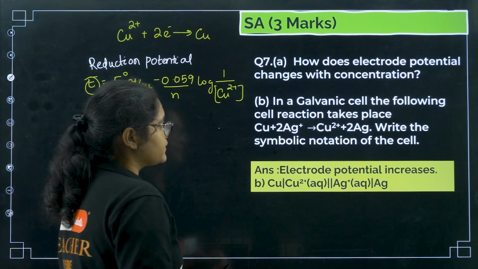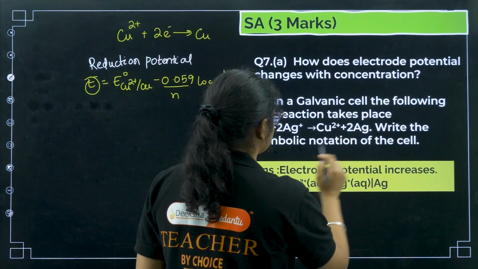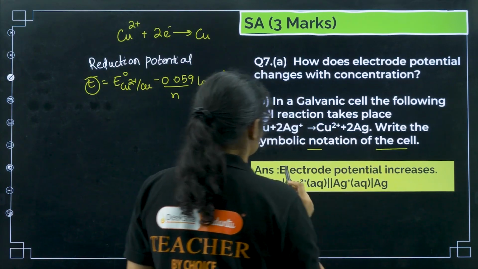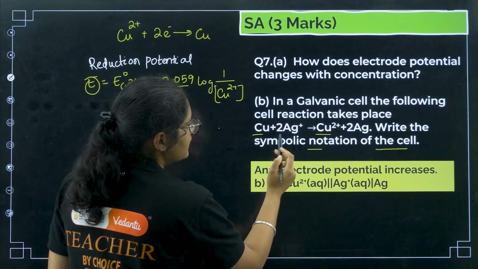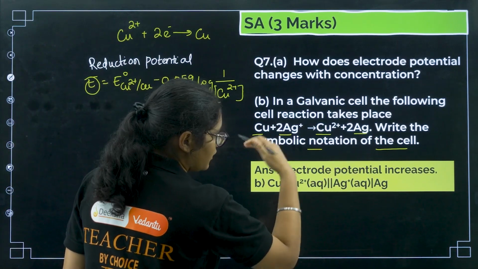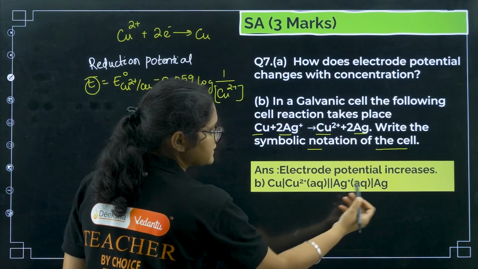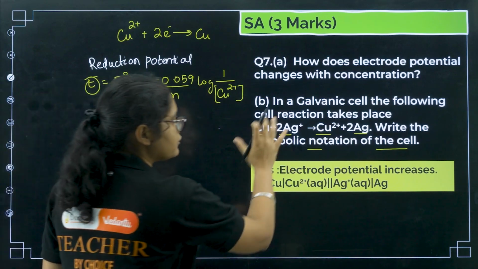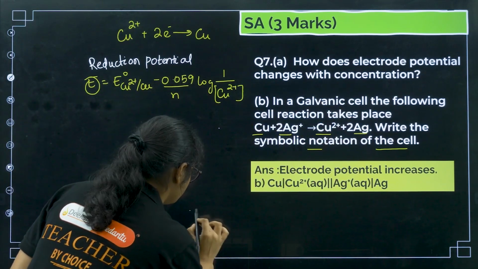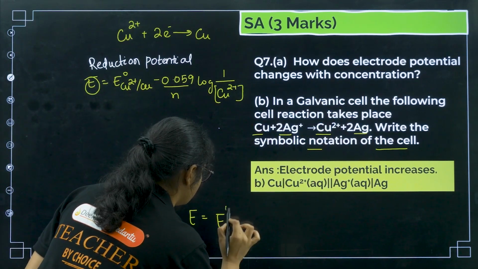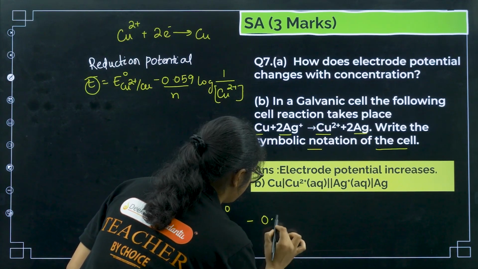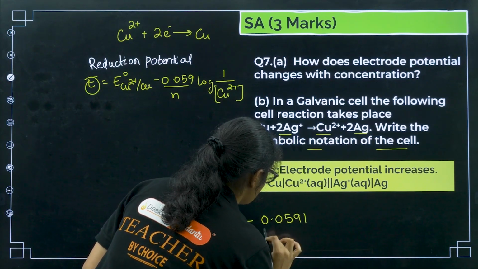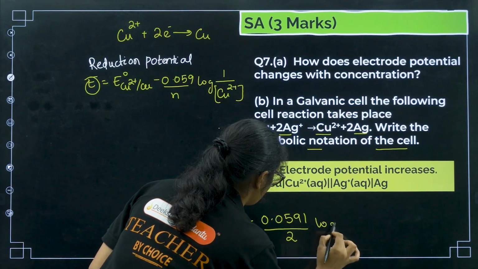In the galvanic cell of the following cell reaction, write the symbolic notation of the cell. You can see copper is undergoing oxidation, so first will be copper, then Ag is undergoing reduction, so it is Ag+ to Ag. Now if you want to write the E of the cell, how to write? E of the cell will be equal to E naught of the cell minus 0.0591 by 2 log of.